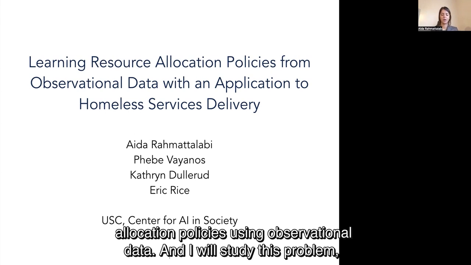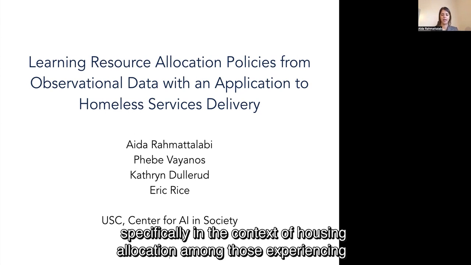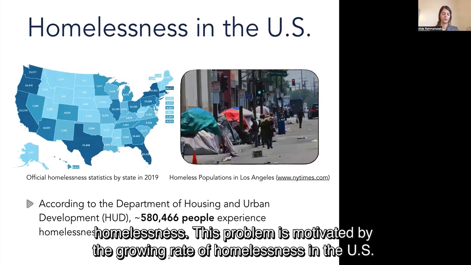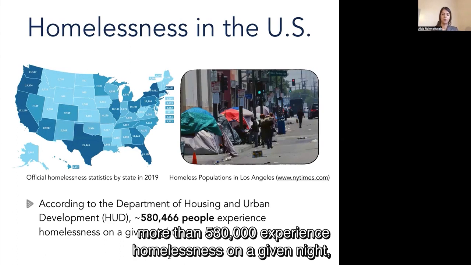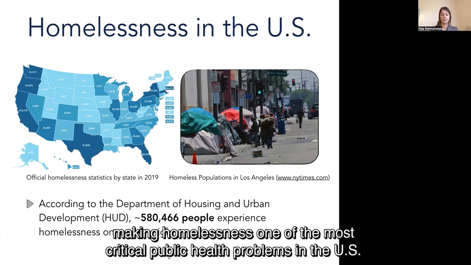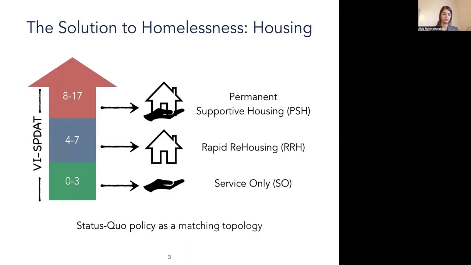And I will study this problem specifically in the context of housing allocation among those experiencing homelessness. This problem is motivated by the growing rate of homelessness in the US. According to a recent report by the Department of Housing and Urban Development, more than 580,000 people experience homelessness on any given night, making homelessness one of the most critical public health problems in the US.